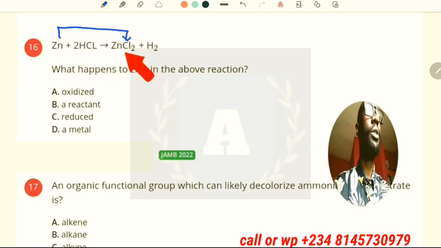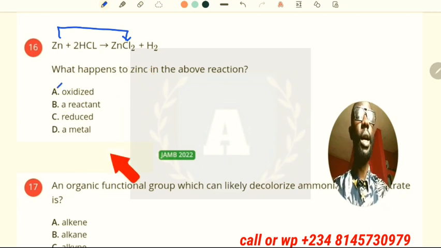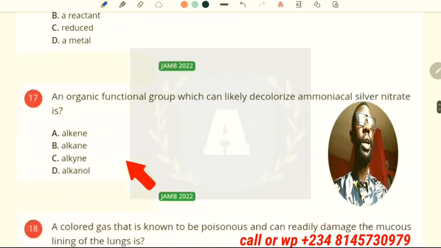Oxidation is defined as the addition of an electronegative element, which means that zinc has been oxidized. In another way, you can also say the oxidation state of zinc here is 0 and the oxidation state of zinc here is +2. So it has increased from 0 to +2, meaning oxidation has occurred here.